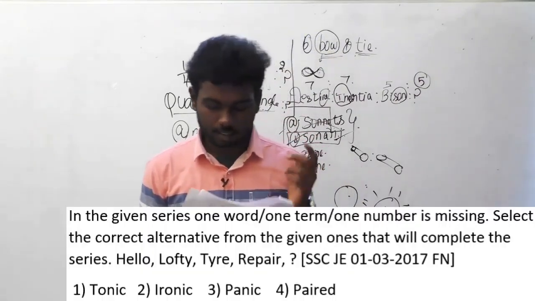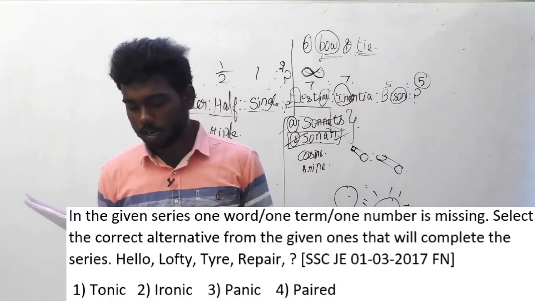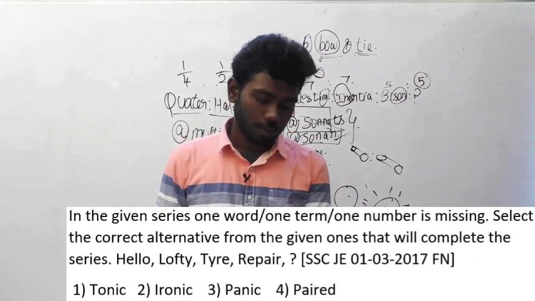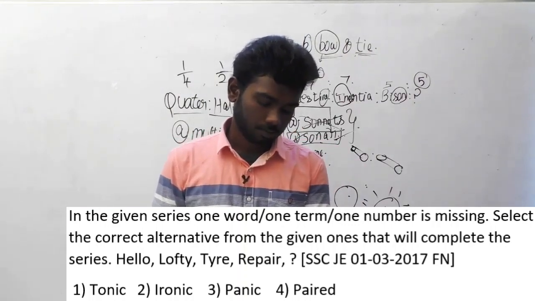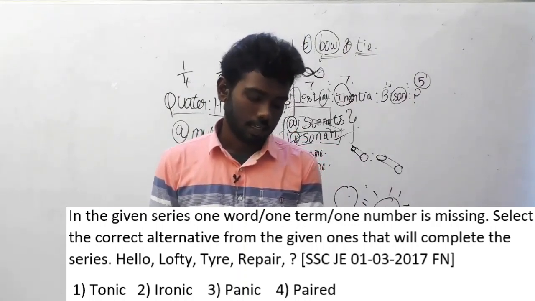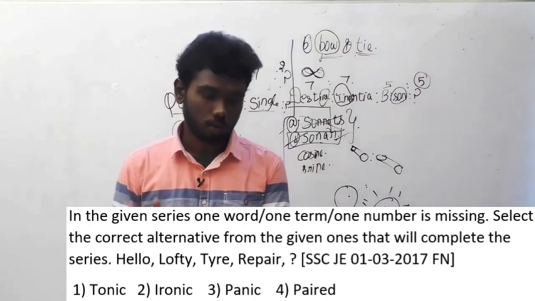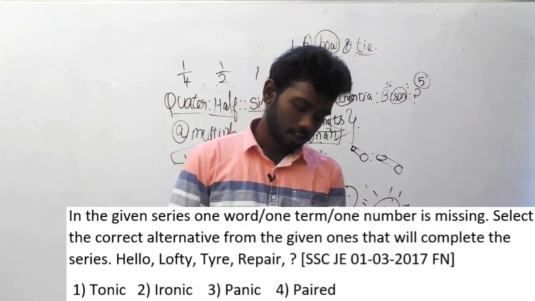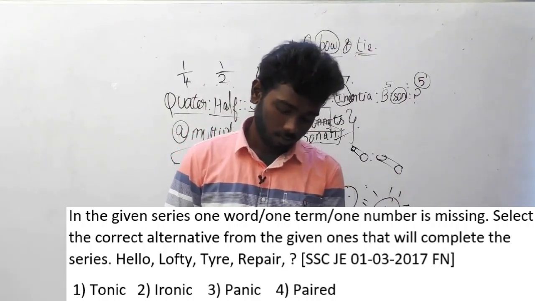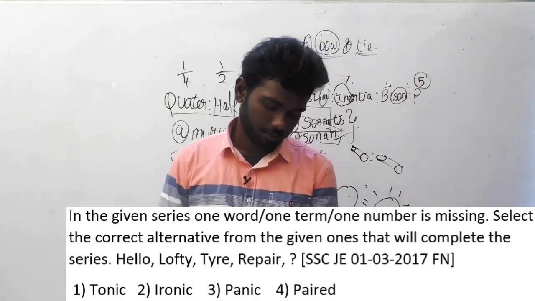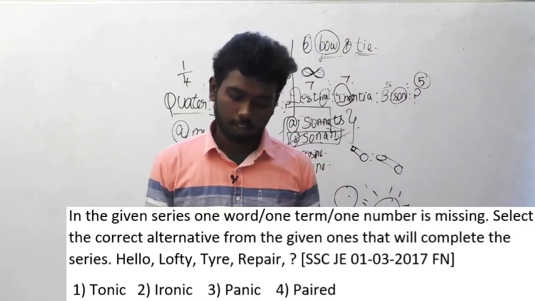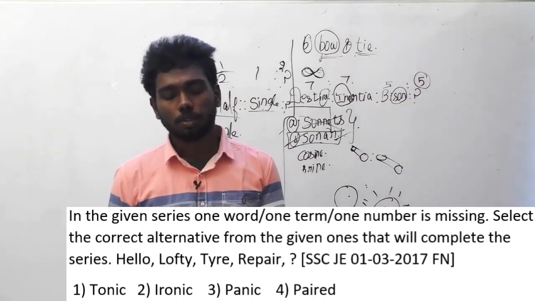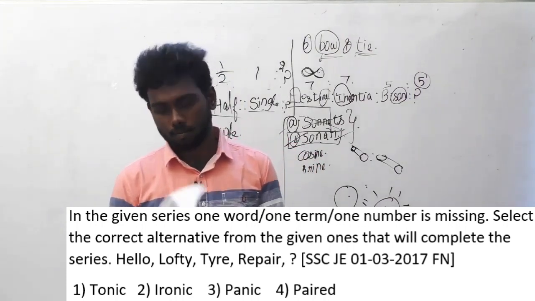In the given series, one word or one term or one number is missing. Select the correct alternative from the given ones that will complete the series. The series is as follows: hello, lofty, tire, repair. What is the logic here? The answer options are option A, tonic, option B, ironic, option C, panic, option D, repair.